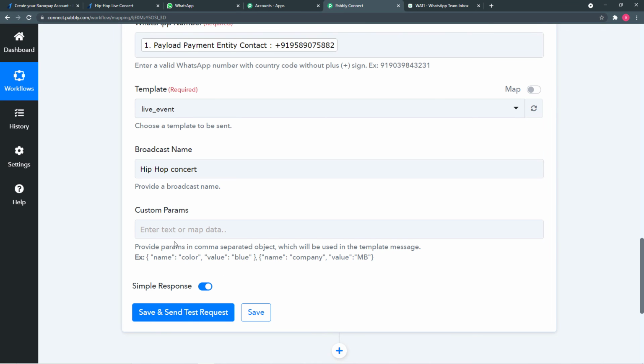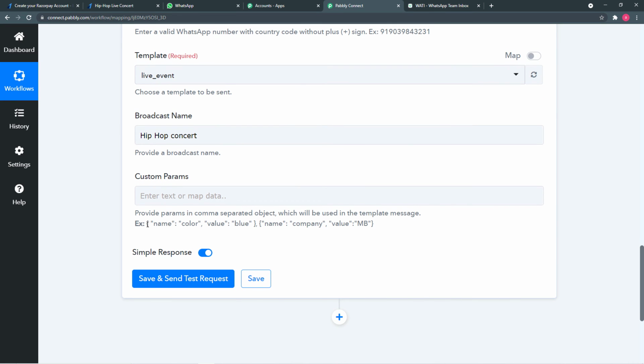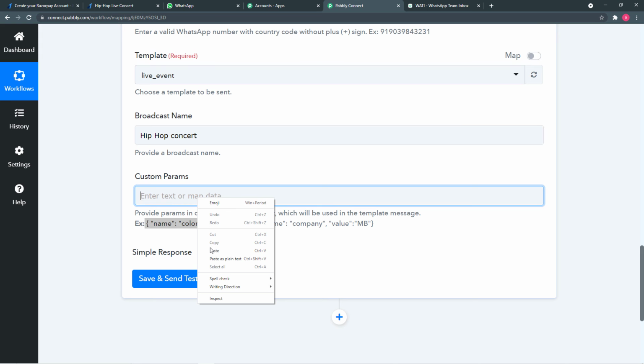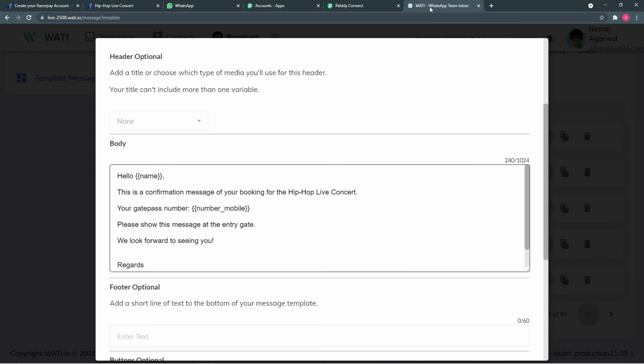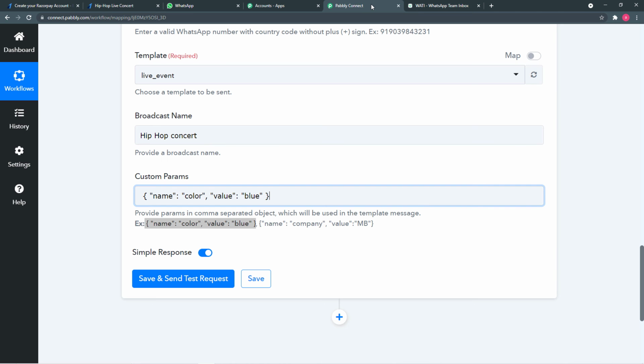In Pabbly Connect, you have to follow a format. This is the format you can see. Just copy this format from here and paste it here. Let's see how many variables or parameters we have in the message. We have one and two only, so I'm going to paste it 2 times. I'm putting a comma and pasting it again like this.